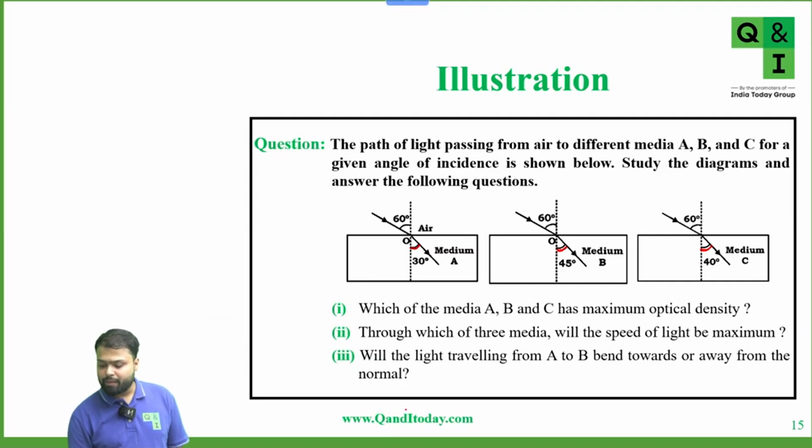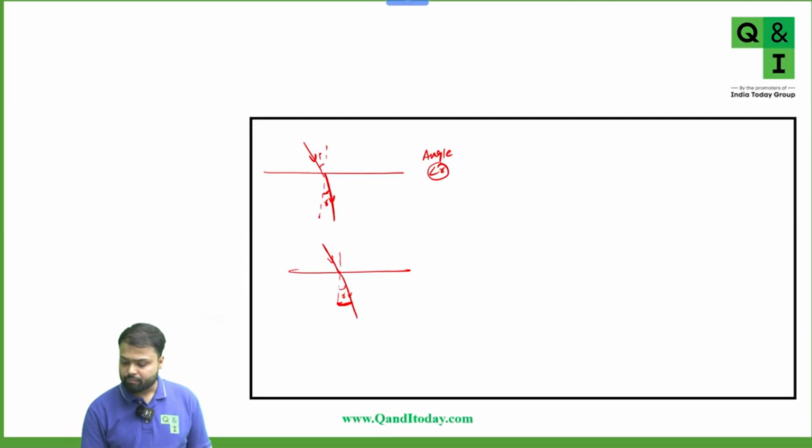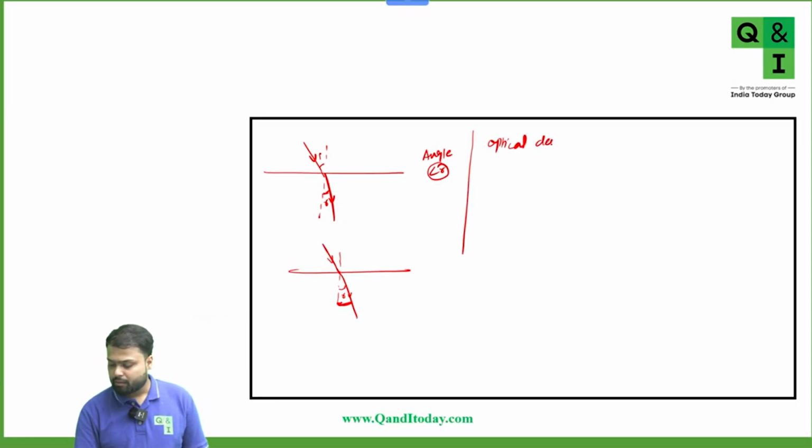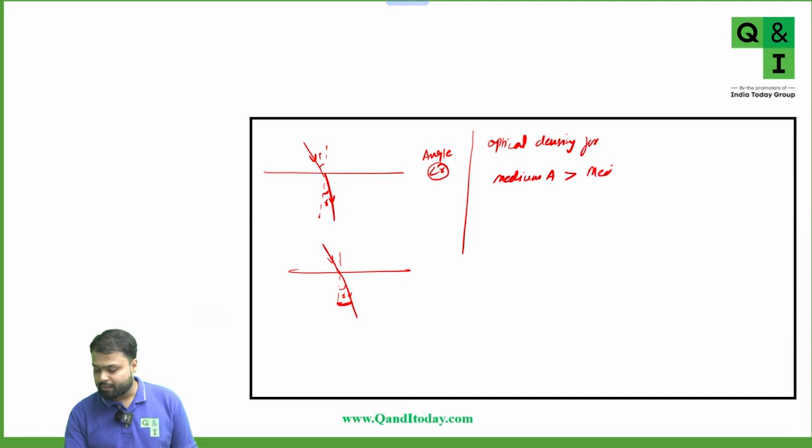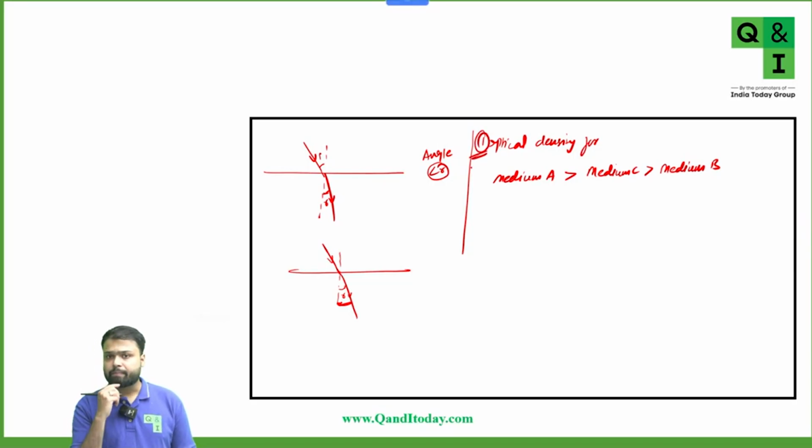So can we say that the optical density for medium A is greater than, now for C the angle of refraction is 40 degrees. So medium A, then medium C, and then medium B. Yes or no? Is this first part clear to everyone? Yes or no? Any doubt?